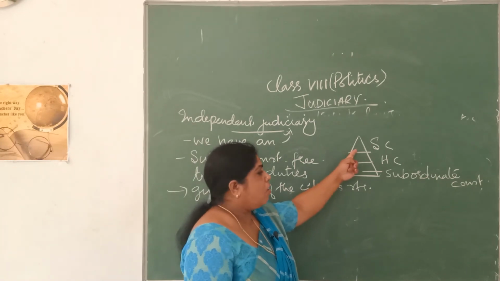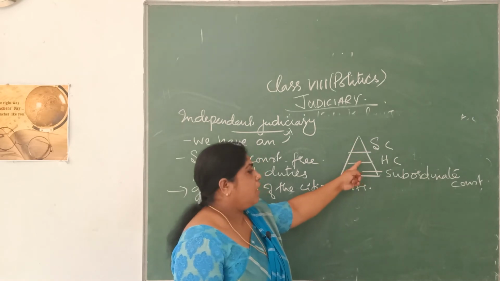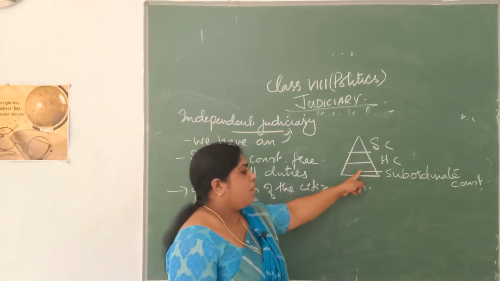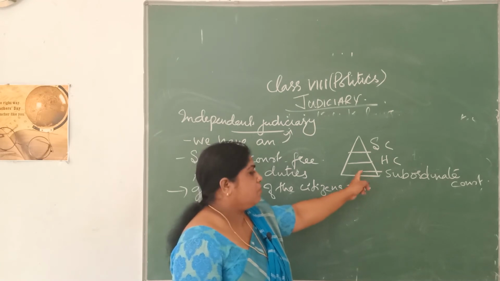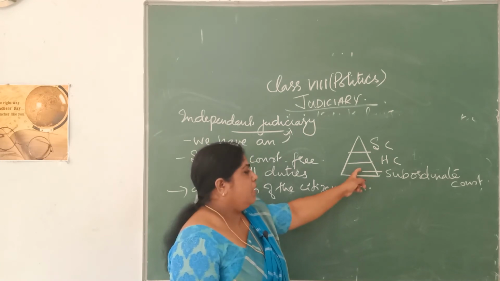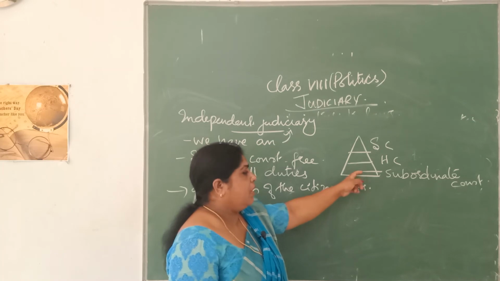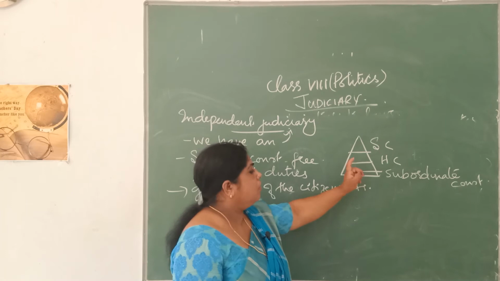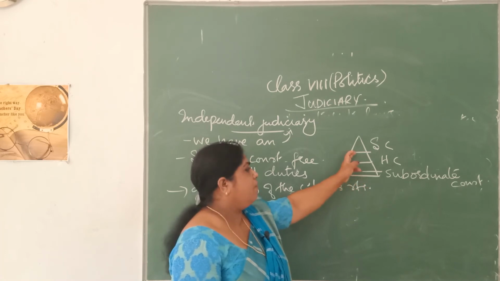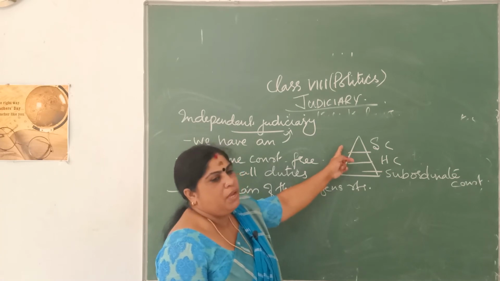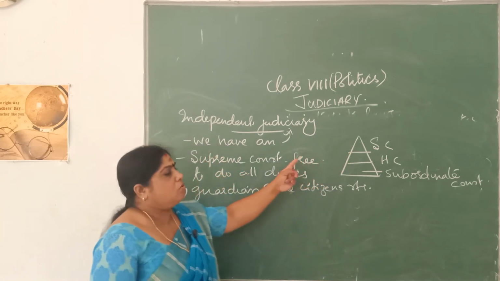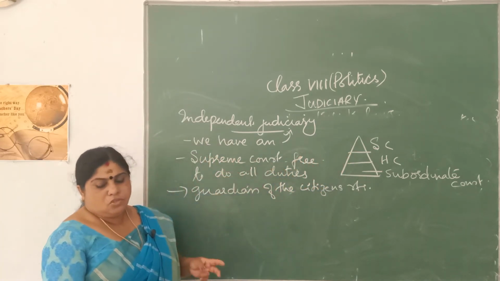At the apex we have the Supreme Court, then the High Court, and at the lowest level the subordinate courts. Cases are filed first in the subordinate courts, and appeals will be heard higher up. We have the facility to move cases to a different level of court. Once the final decision is taken by the Supreme Court, it is final, and it is the apex court that we have in India.